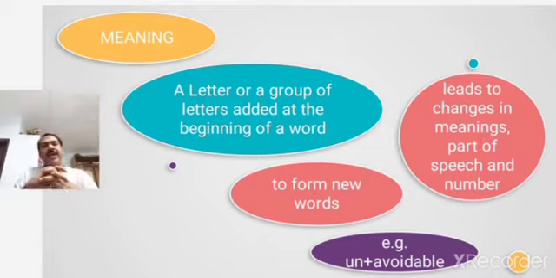And by adding prefix to the existing words, the part of speech of that particular word also undergoes changes, and sometimes it also makes a change in the number of the word. That is, a singular can be made into a plural by adding a prefix.